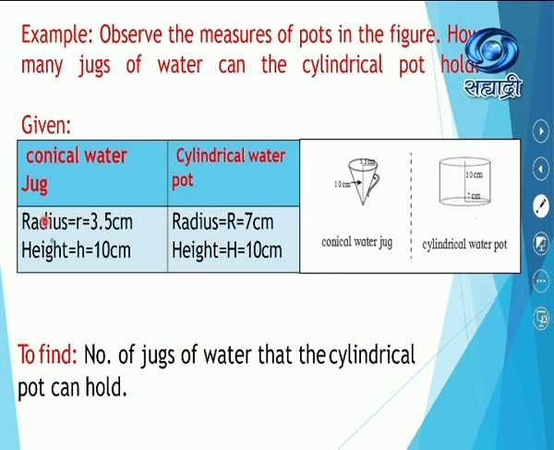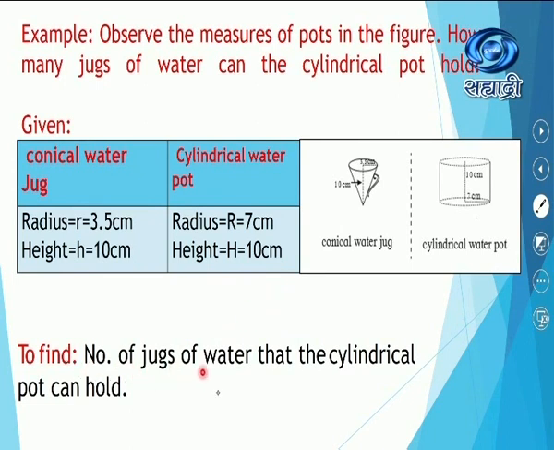Here, radius of the conical water jug, I have assumed it as small r, is 3.5 centimeter, which is given to us. Height small h is equal to 10 centimeter. Now, radius of the cylindrical water pot is capital R, equal to 7 centimeter, as you can see in the figure, and height of the cylindrical water pot is equal to 10 centimeter.